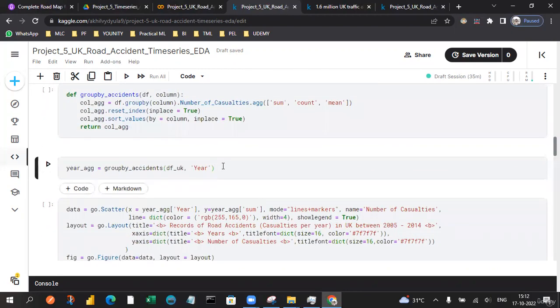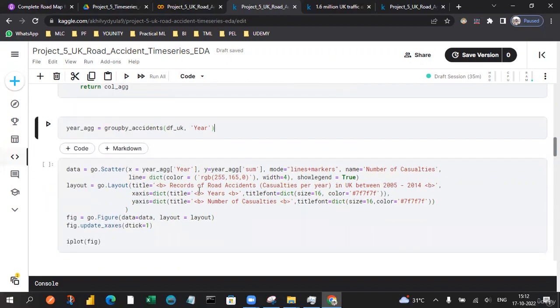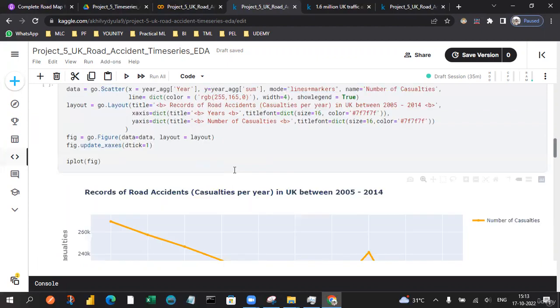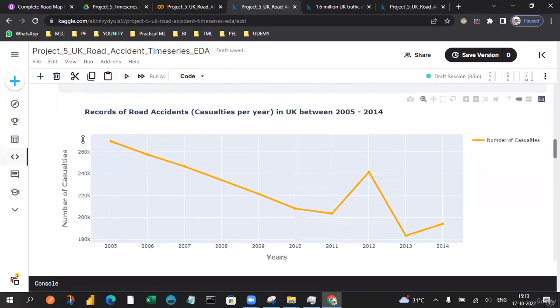So I'm using the UK data frame with the corresponding year, and let's extract those values corresponding to 2005 to 2014. I'm using a scatter plot to get to know how many accidents we have faced, and we're also providing different colors to show the year and also the number of casualties. So let's check this scatter plot so that we will be able to understand the number of years against the number of casualties.